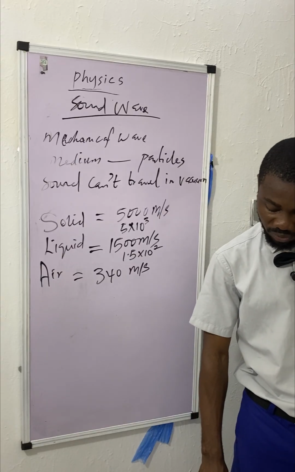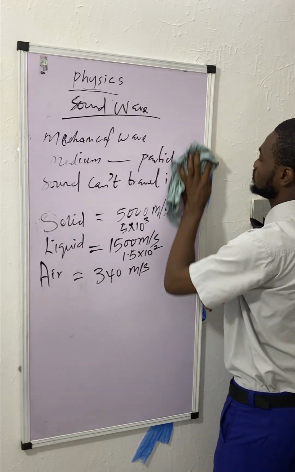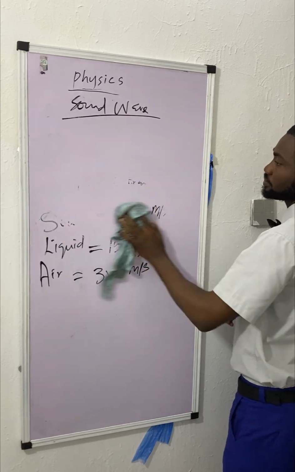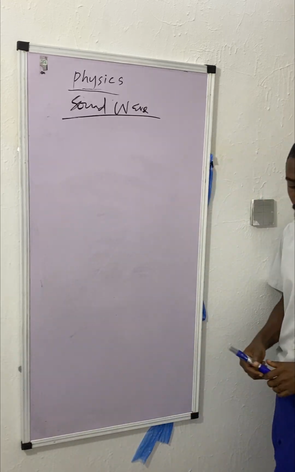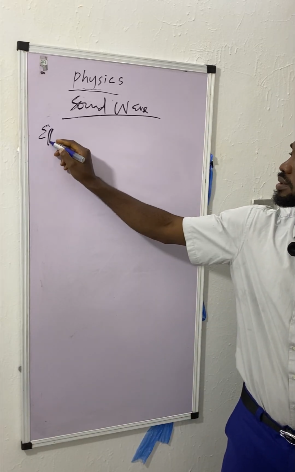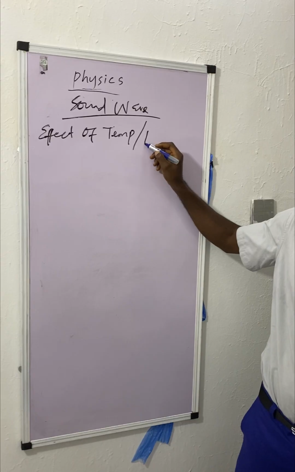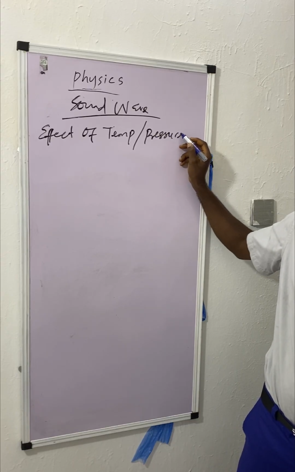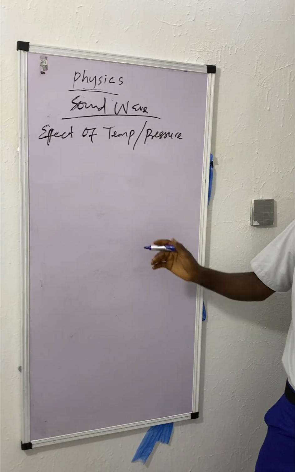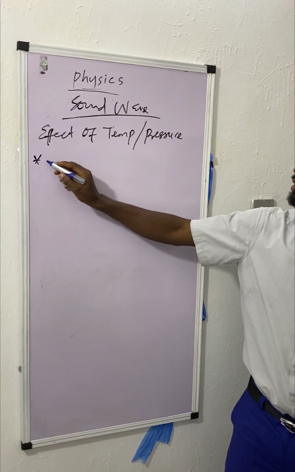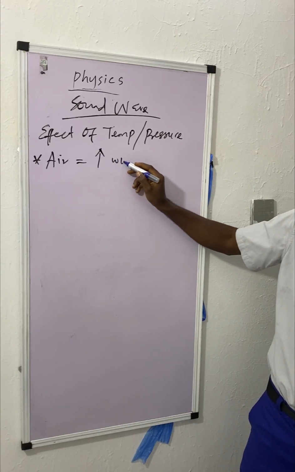All right, so the effect of temperature and pressure on sound. Okay, so the speed of sound in air increases with temperature. So in air, it increases with temperature.